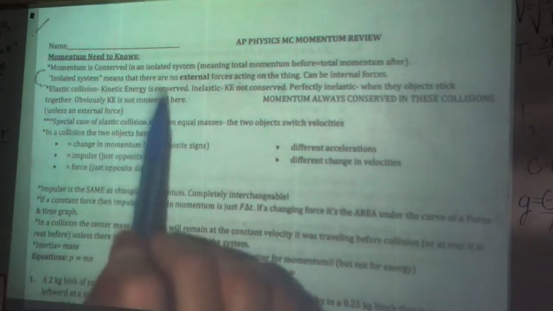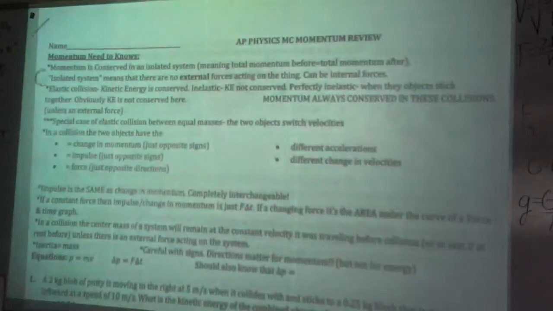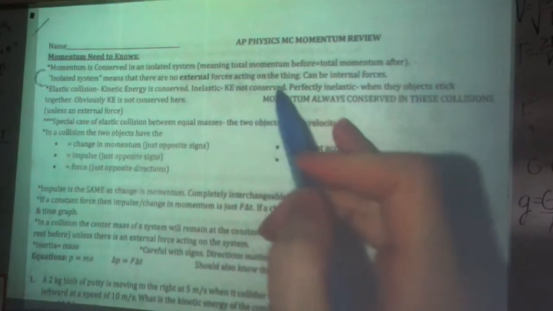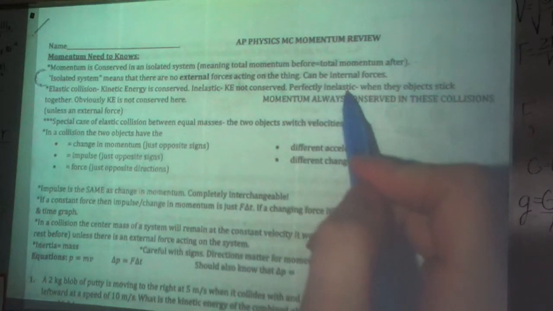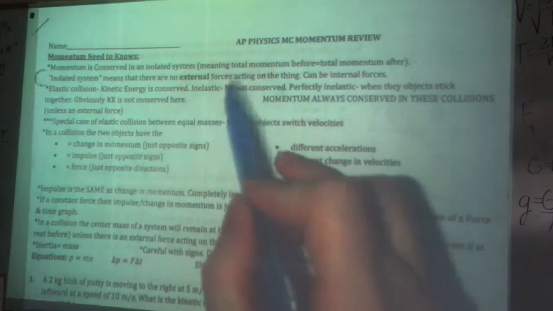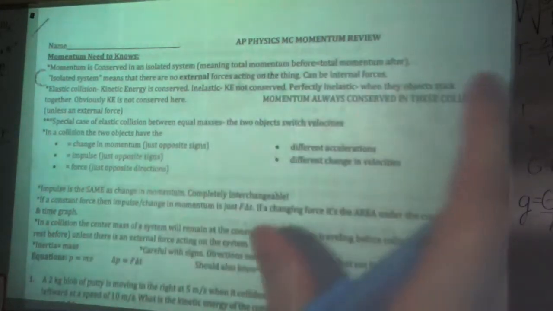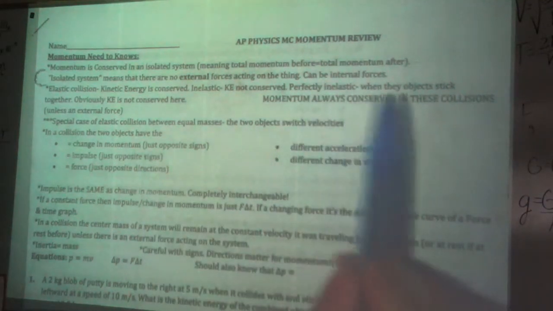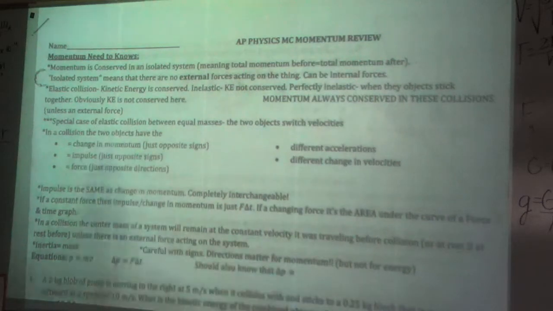Elastic collision, kinetic energy is conserved. Inelastic, not conserved. Perfectly inelastic is a special case of inelastic where they stick together, and because it is inelastic, obviously kinetic energy is not conserved. In fact, this is the case where it's conserved the least. It loses the most kinetic energy. If kinetic energy is not conserved, that means it's losing kinetic energy. It's going into other types of energy, probably not potential, more like internal energy, deformation of the object, sound, heat maybe. But momentum will always be conserved in these collisions, again, unless there's an external force.